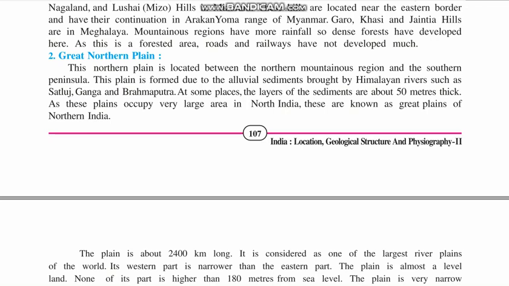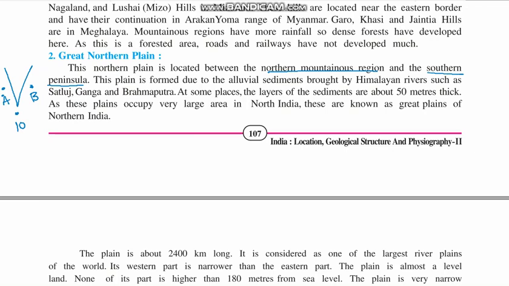It is situated between the northern mountain regions and the southern peninsula. A peninsula is a landform which is surrounded on three sides by water. On this side is the Arabian Sea, this side is the Bay of Bengal, and this side is the Indian Ocean.